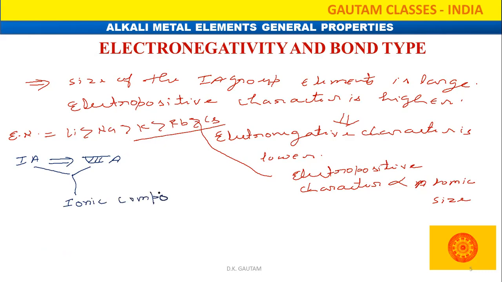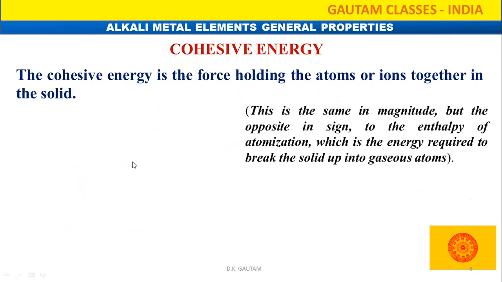For example, sodium chloride. Chlorine is highly electronegative in nature, and sodium is highly electropositive in nature, so they both can make an ionic compound. We can also take the example of potassium fluoride, which is also an ionic compound. That means first and seventh group elements combining together make ionic compounds.